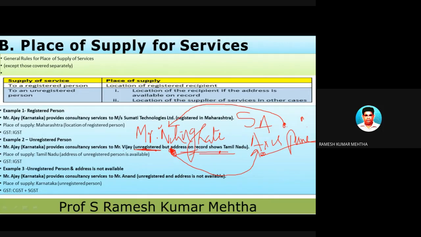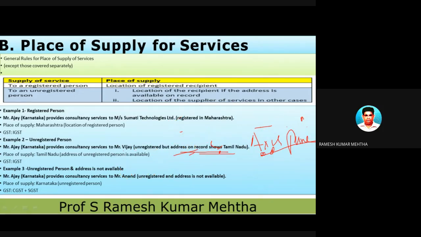And if Axis Bank is providing services to Nitin Gatte, who is an unregistered person, but his address is given and recorded in Axis Bank, and it is in Pune, then Axis Bank Pune is providing services to Nitin Gatte of Pune. So this is the meaning of this particular sentence: to an unregistered person, the location of the recipient, if the address is available on record.